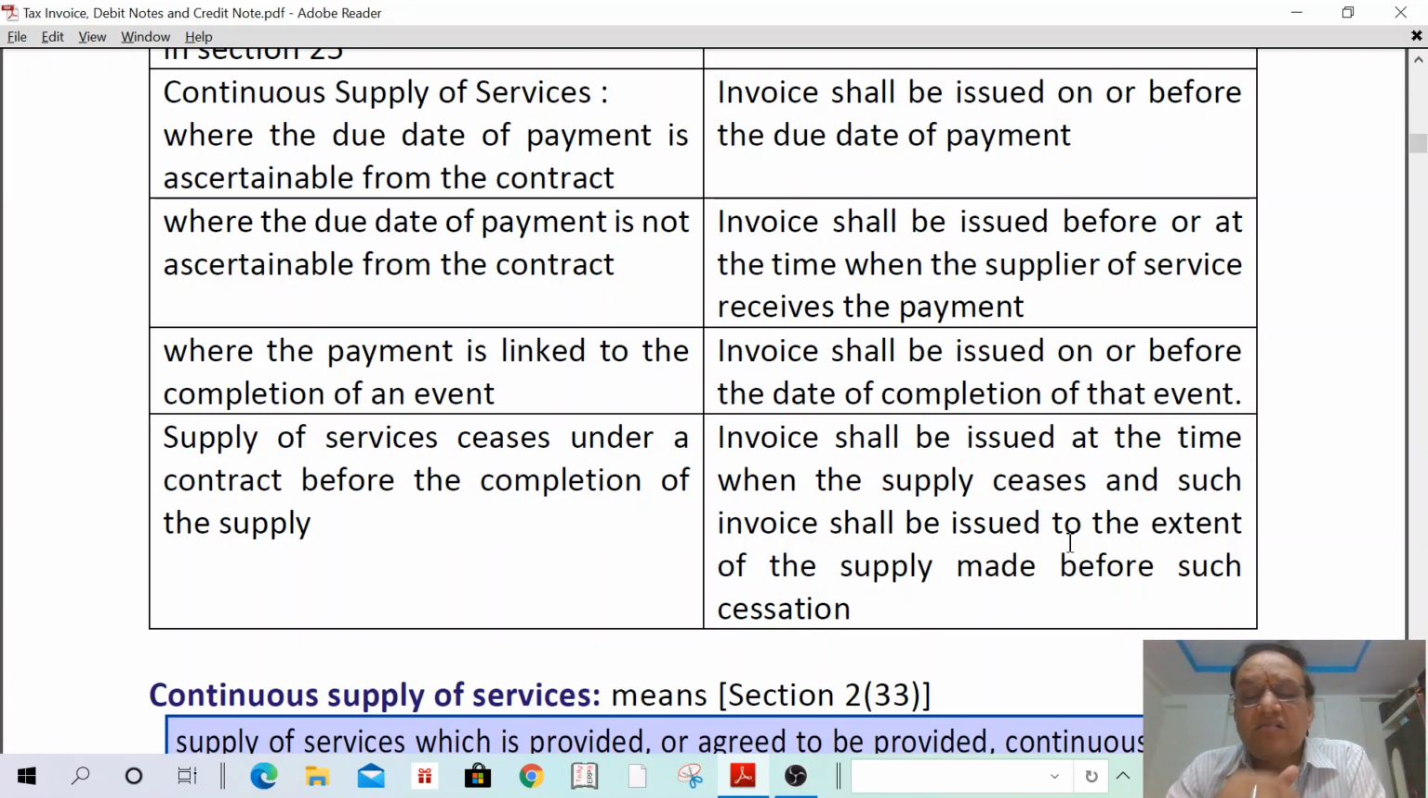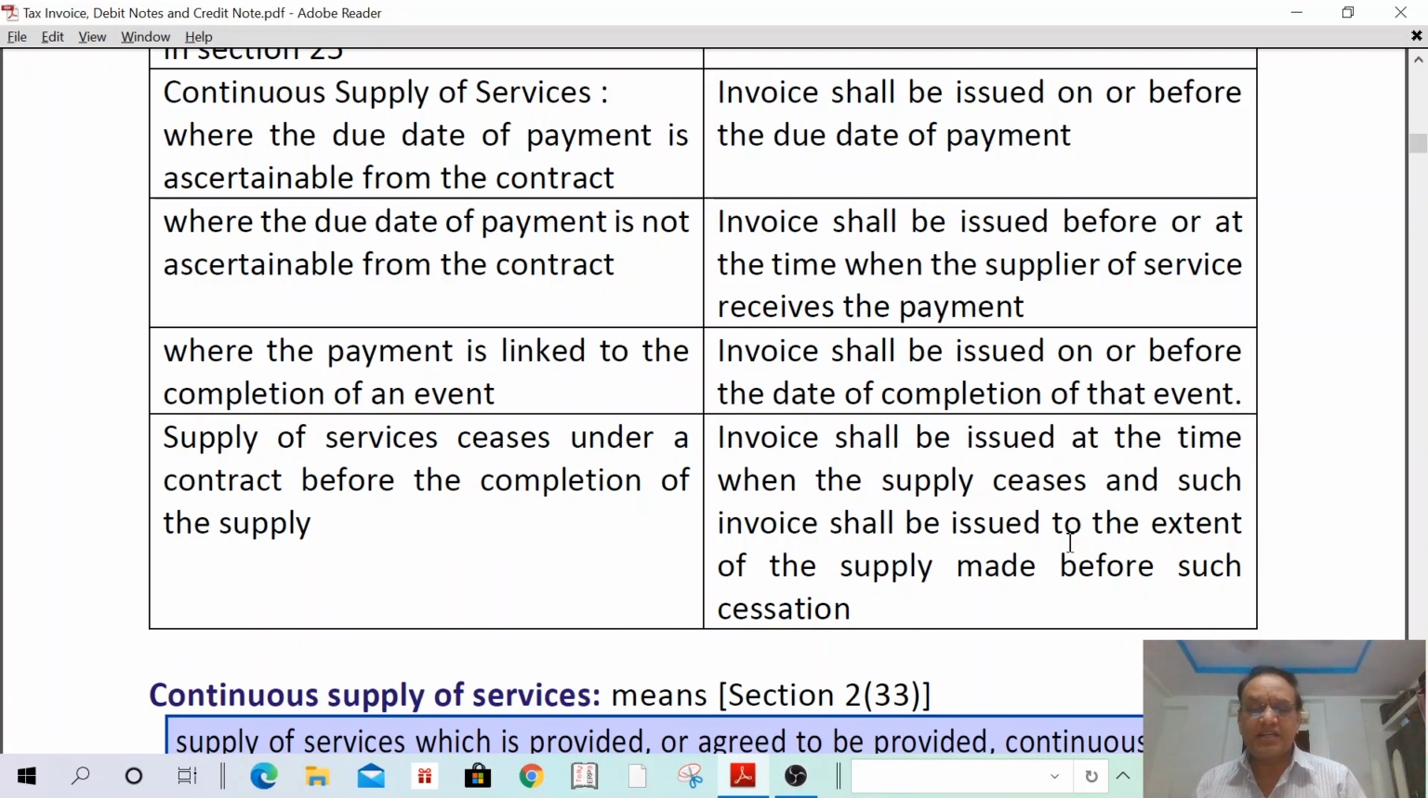Next one. Where the due date of payment is not ascertainable from the contract, the due date is not mentioned in the contract, then in such a case, invoice shall be issued before or at the time when the supplier receives such payment. Suppose I am doing the audit work, but in the contract I did not mention the due date. In such a case, whenever I receive the payment, on the date itself I have to issue the invoice.